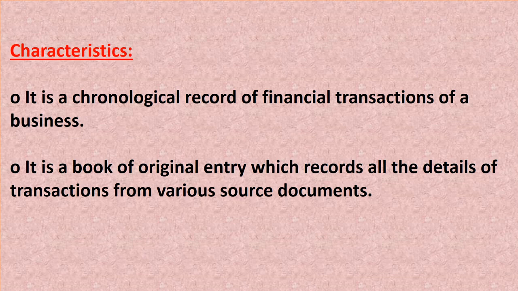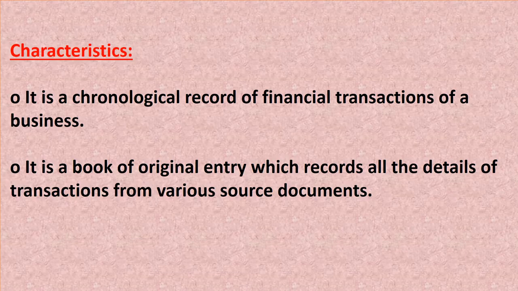It is a chronological record of financial transactions of a business. Chronological, I told you, means sequence, one by one. Fine. So it is the book where the transactions are recorded in chronological order, means in the order of their occurrence.